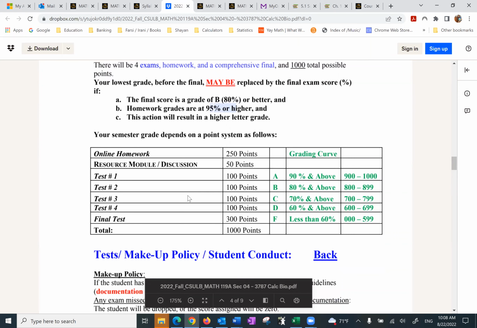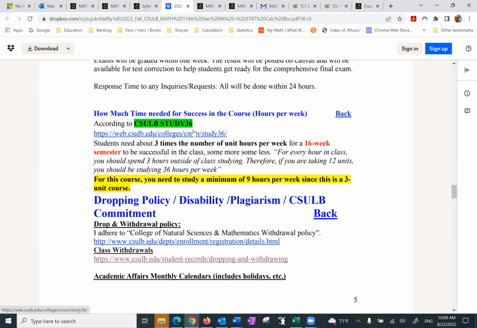CSGLB 36. This is important for everybody to pay attention to. According to the research, for every unit, you need to spend 3 hours studying. Therefore, this is a 3-unit course. You need 9 hours of studying outside the classroom. And the reason it's called CSGLB 36, because 12 units means normally a full-time student, and 12 times 3 is 36. So you need 9 hours for this course.